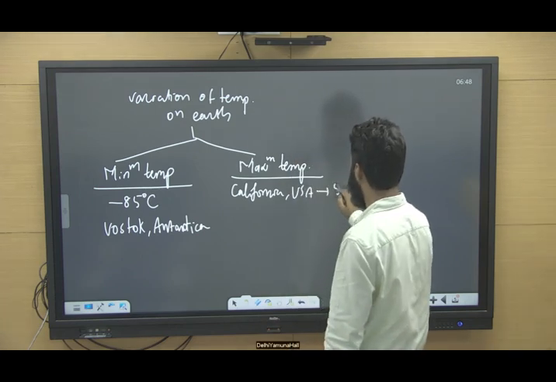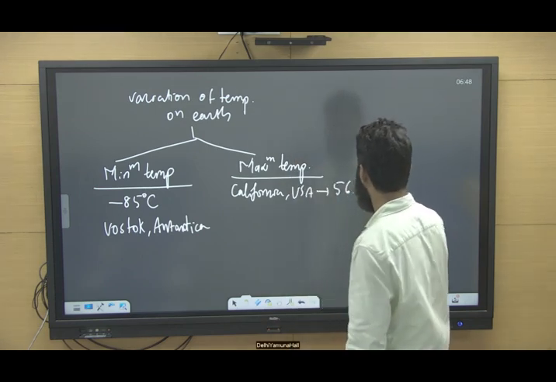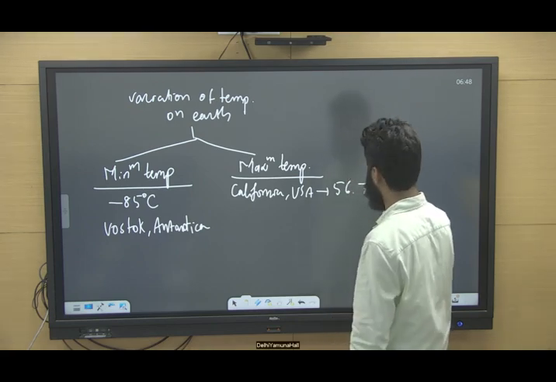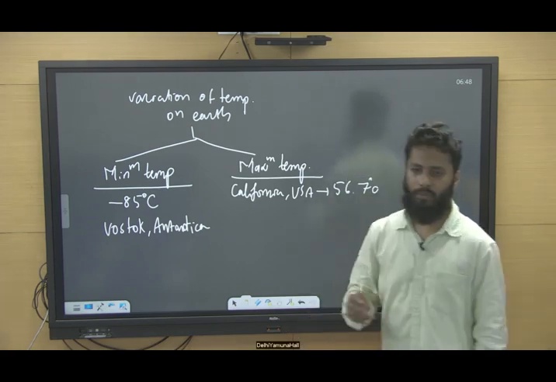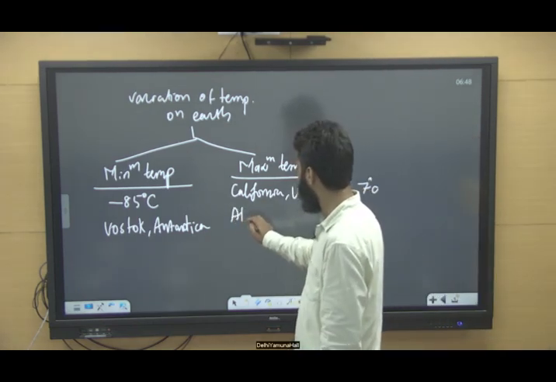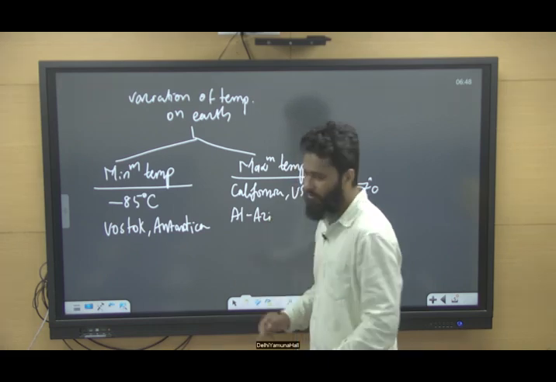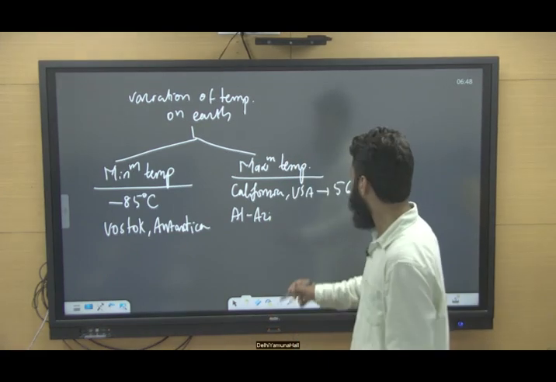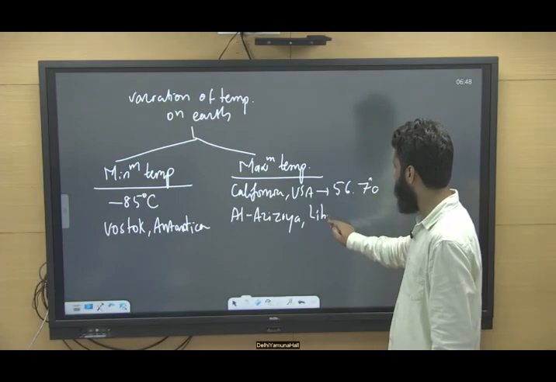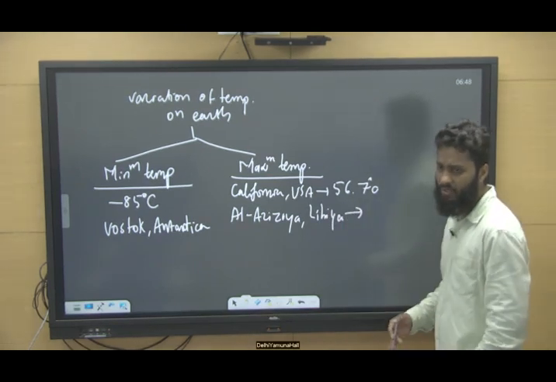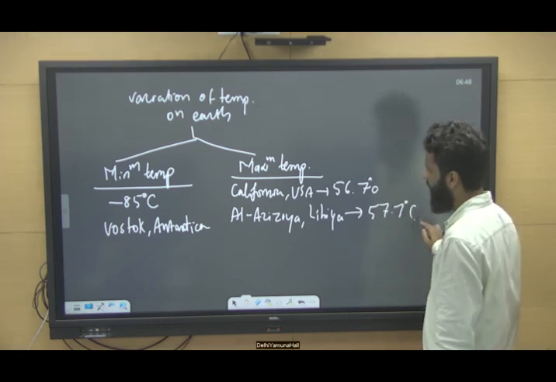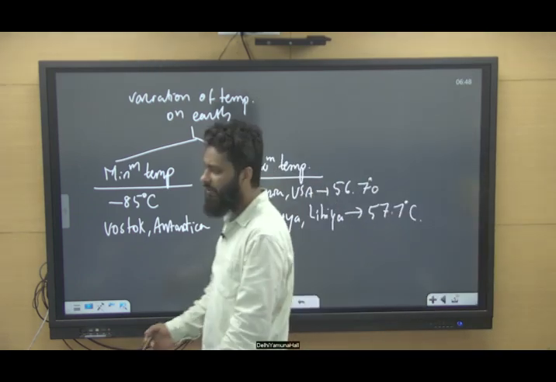somewhere around 56.7 degrees Celsius, the maximum temperature. But one more place, Al Azizia in Libya, is famous for warm temperature, but this is not recorded properly. It is somewhere around 57.7 degrees Celsius. So you can see the maximum and minimum temperature on Earth.